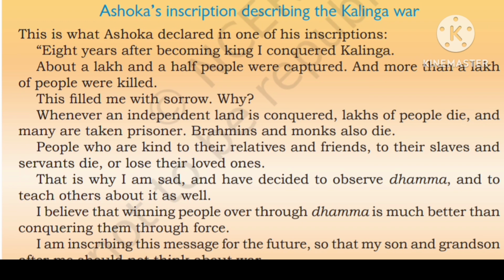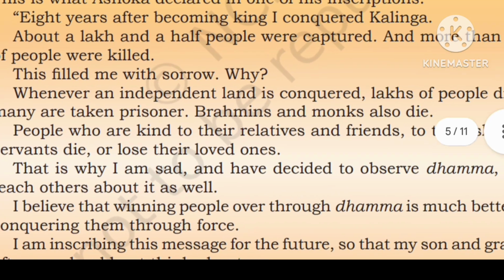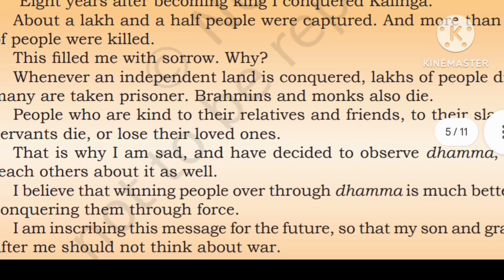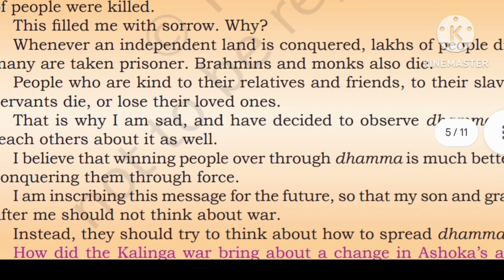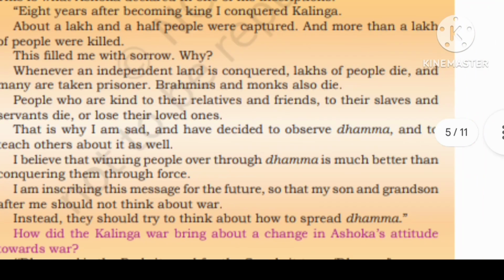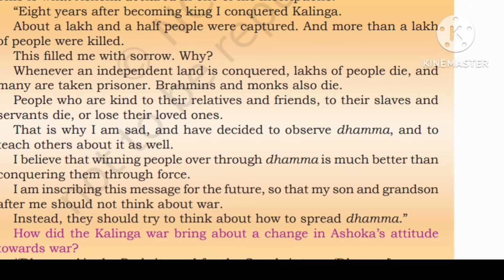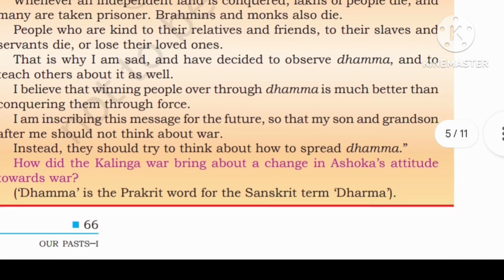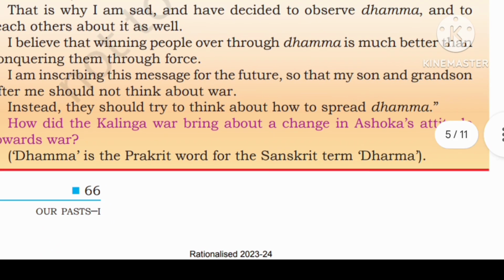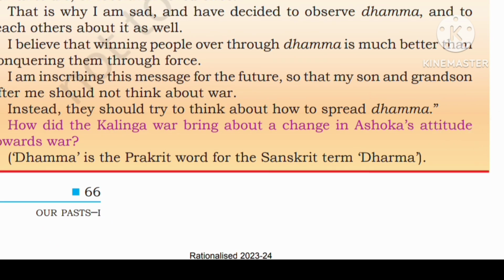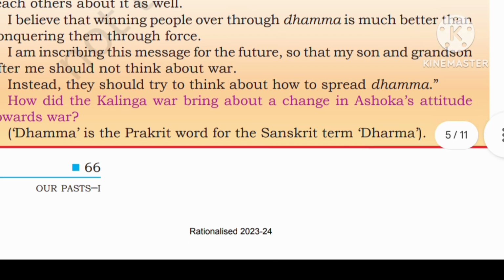This is what Ashoka declared in one of the inscriptions. Eight years after becoming king, I conquered Kalinga. About a lakh and a half people were captured and more than a lakh people were killed. This filled me with sorrow. Why? Whenever an independent land is conquered, lakhs of people die, and many are taken prisoner. Brahmins and monks also die.